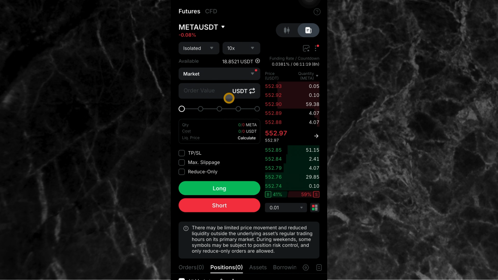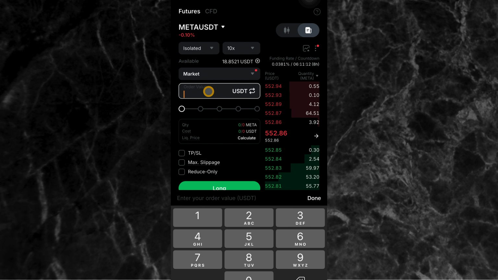So what you just need to do is to calculate this 10x multiplied by 500. So 10 times 500 is 5,000. So come here and put in 5,000. You can see for 5,000, the cost you are using is $505. That means that you are trading with $505, which is approximately $500 right there. So it means that the $500 is just taken from your $1,000 position airdrop. That's just the meaning. So again, if you want to know the value to put here, it is just the amount you are dropping from your own capital multiplied by the leverage.